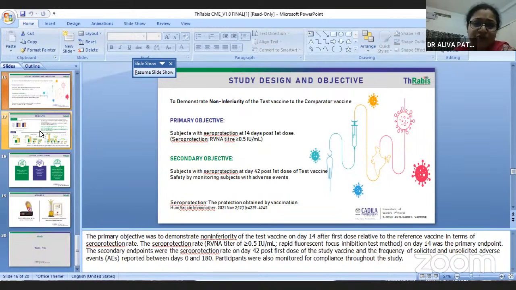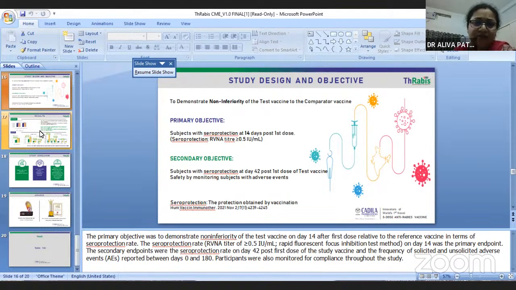Their objective is seroprotection at a level of 0.5 international units per ml. They identify subjects with seroprotection at 14 days, who reach 0.5 IU/ml, and from this we can know that the vaccine is effective.